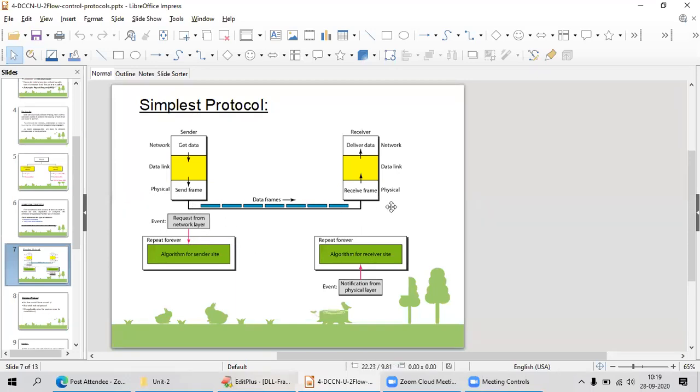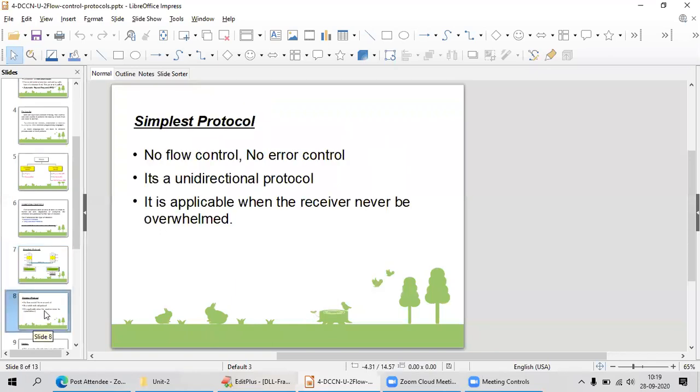I am not going to get any acknowledgement from the receiver. I'm just throwing the data to the receiver, that's it. It is applicable when the receiver can never be overwhelmed. There is no chance of overwhelming or bottlenecking on the receiver side. First of all, no flow control and no error control in this simplest protocol.